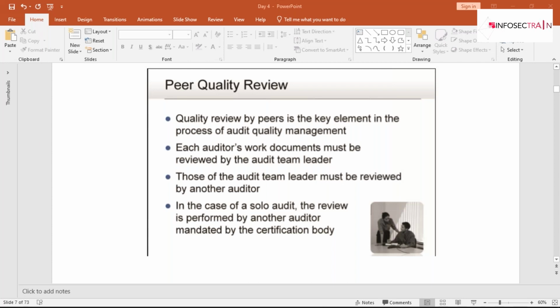Apart from that, your peer review, the verification of work documents, will also make sure the audit procedures were used correctly, that sufficient information was collected to support the conclusions, and that whatever audit findings and conclusions have been made are logical and objective. These are the things verified by other auditors about your auditing reports.